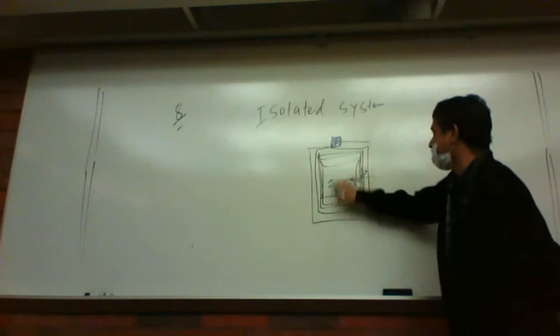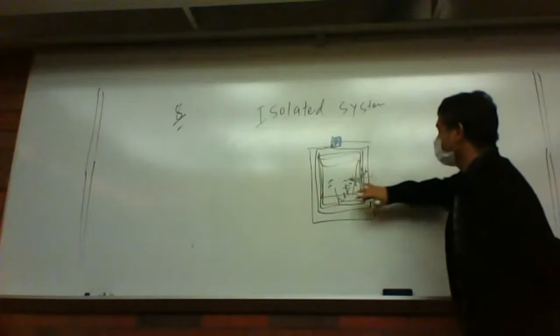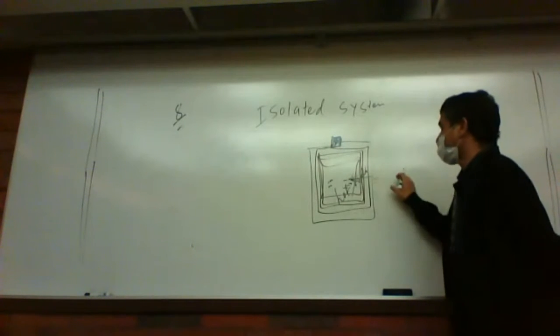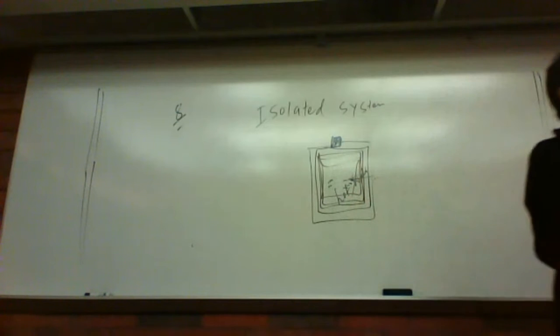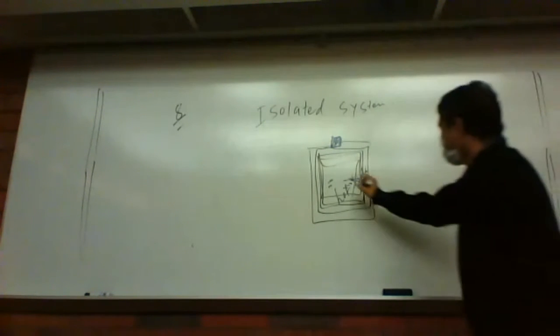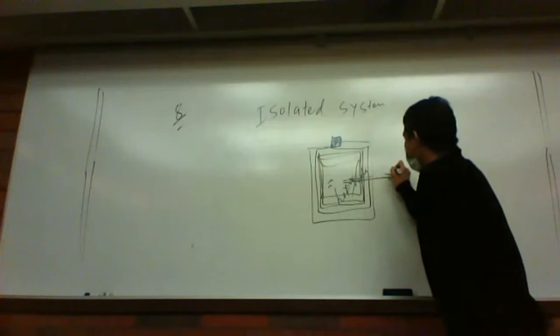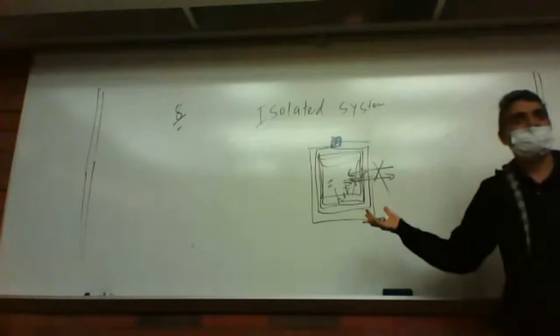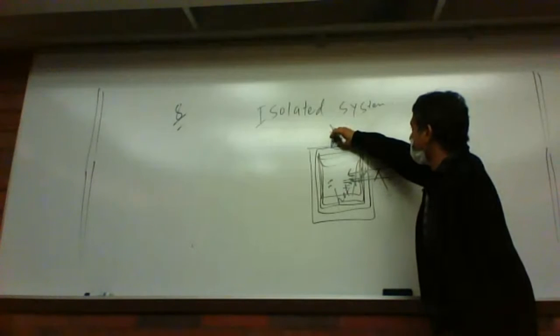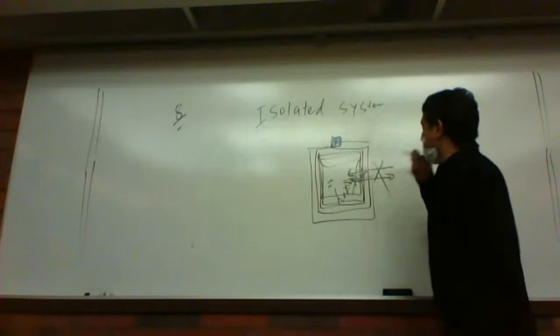If you put hot water in a thermoflask, maybe you can keep the water hot for a whole day. So this kind of system is called the isolated system. The heat doesn't go out through the wall, and the heat doesn't come in through the wall. And since the lid is tight, the mass or matter doesn't go out.